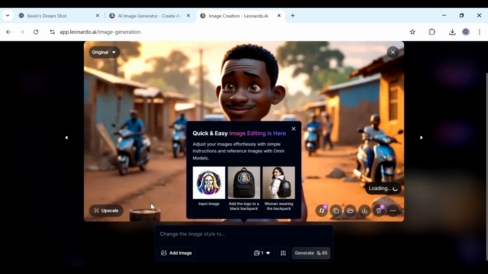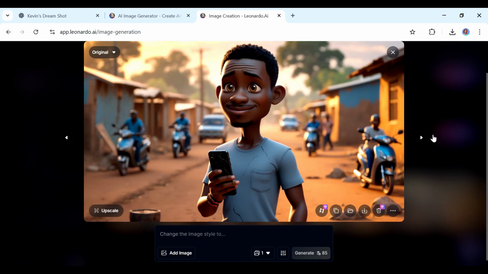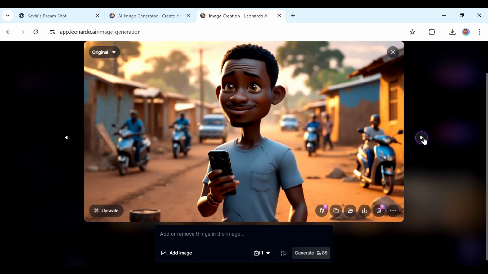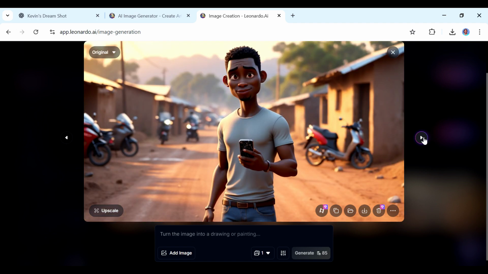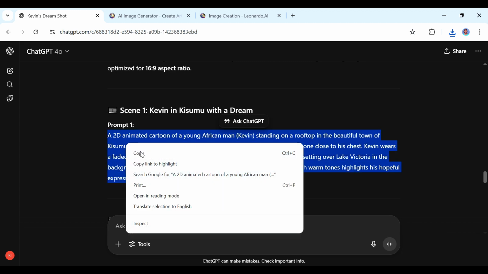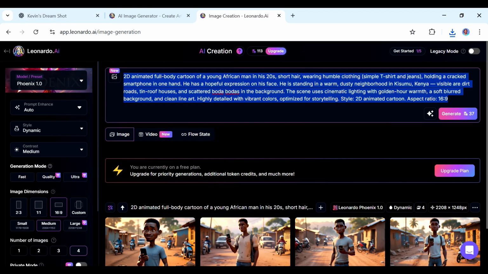So we have 4 images of Kevin here. And when I look at them, I think we can use maybe the second, the third, and even the fourth image at some point in our story. So I'm just going to download those ones. And now we can start creating our scene. So go back to ChatGPT, copy the first scene where we have prompt 1, and again, come back to Leonardo, paste it here.